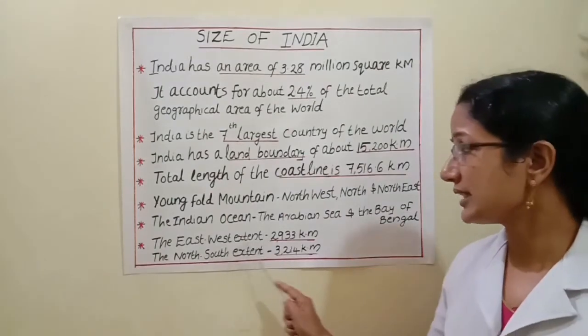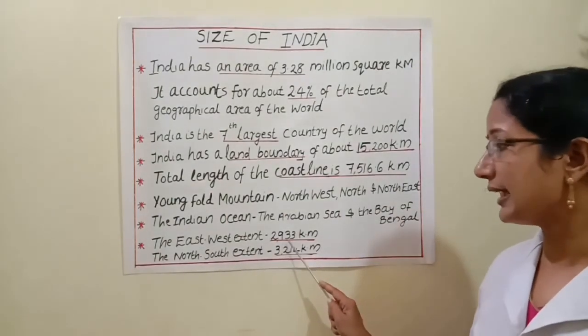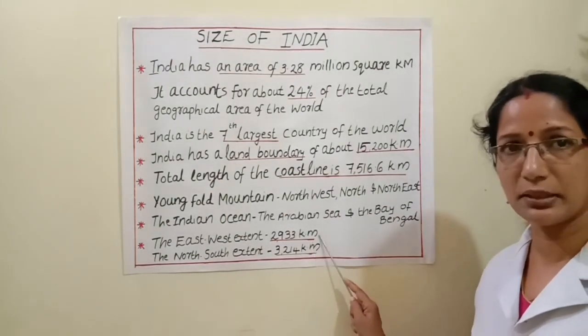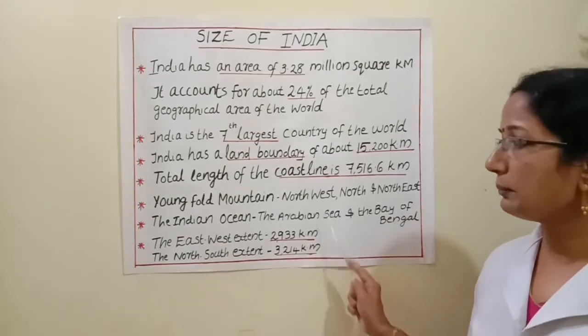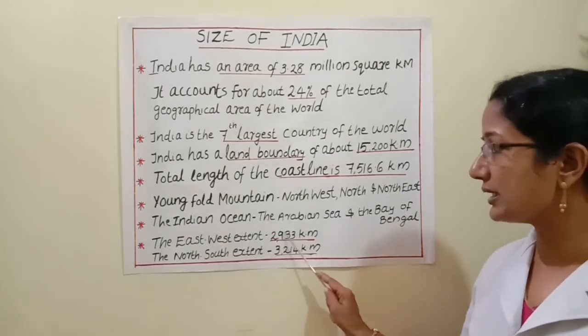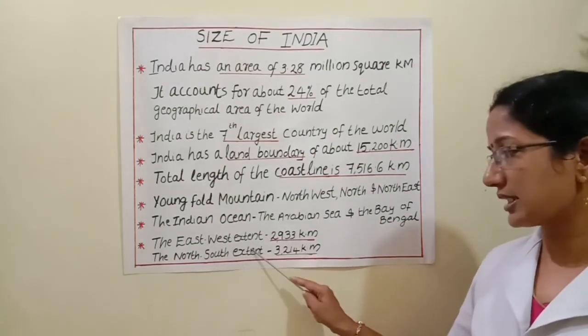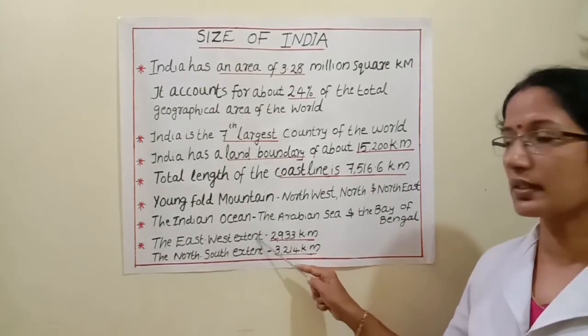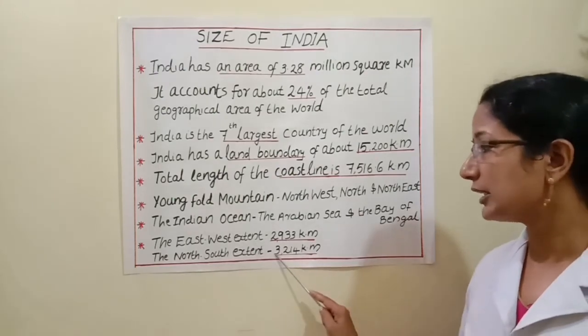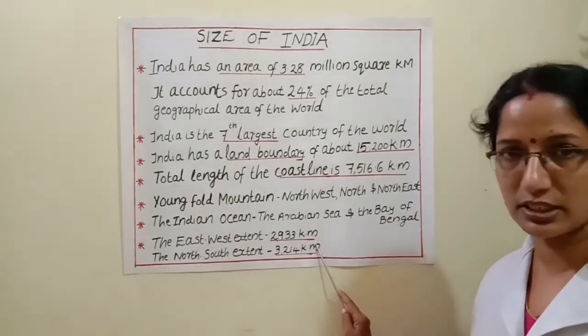But the east-west extent of India is smaller than the north-south extent of India. See, the east-west extent is 2,933 kilometers. That means the distance from east to west is 2,933 kilometers. Next, the north-south extent of India. That means the distance from north to south is 3,214 kilometers.